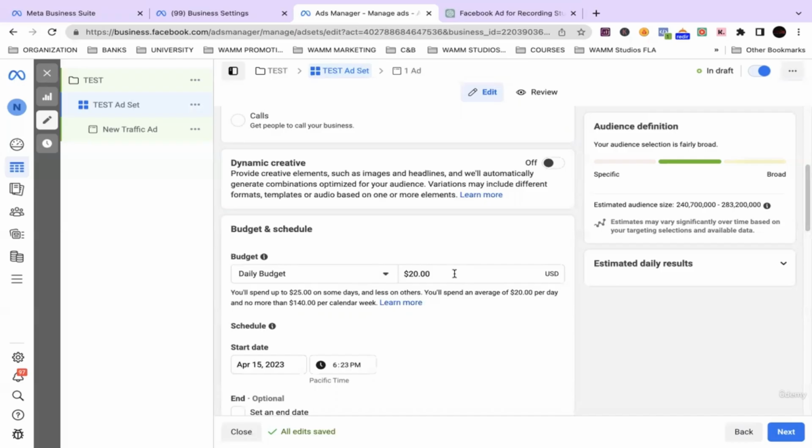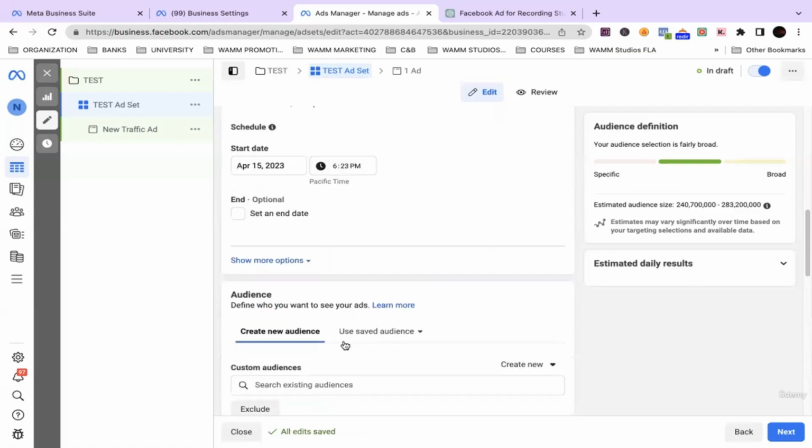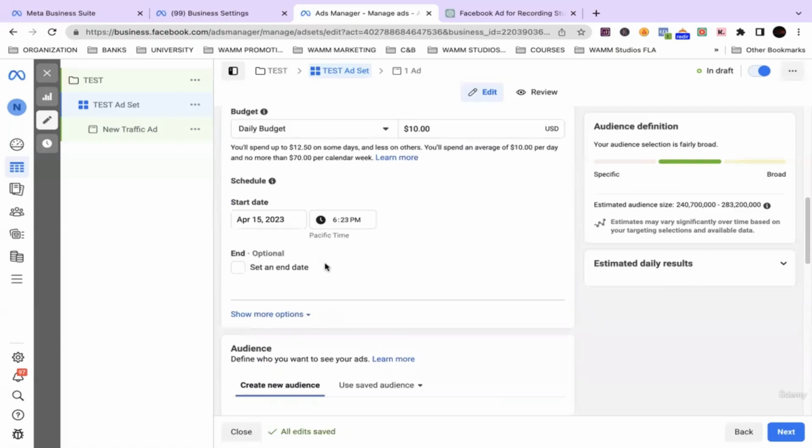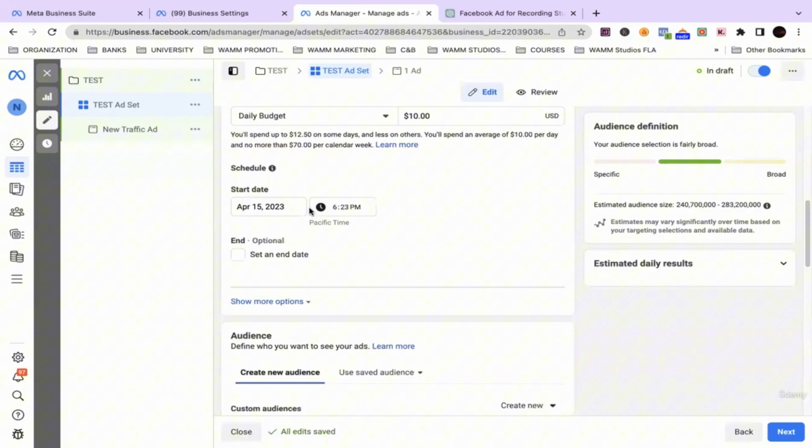If you're doing a conversion campaign, you need to be spending at least $20 to $25 a day. With a traffic campaign, we can probably get away with $10, so we'll set it at $10 for now. We'll leave the rest as is. Start date.